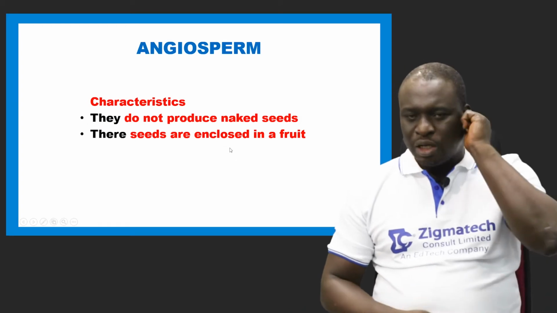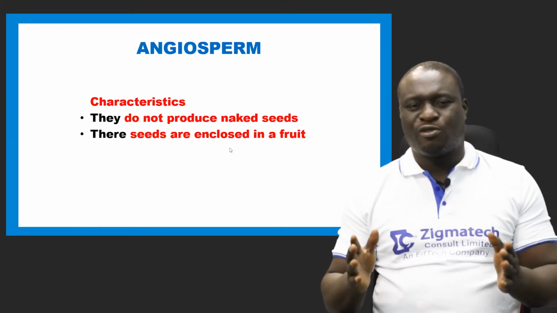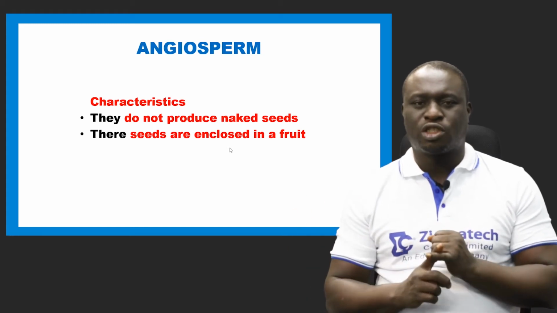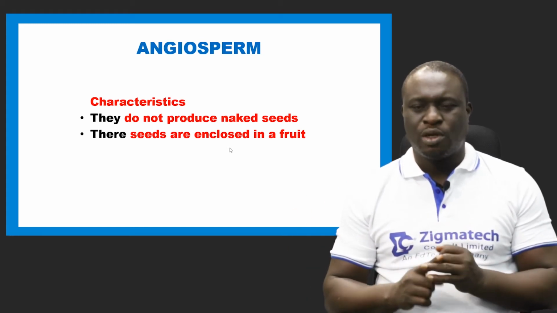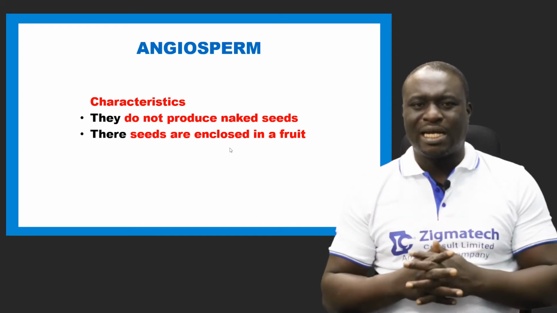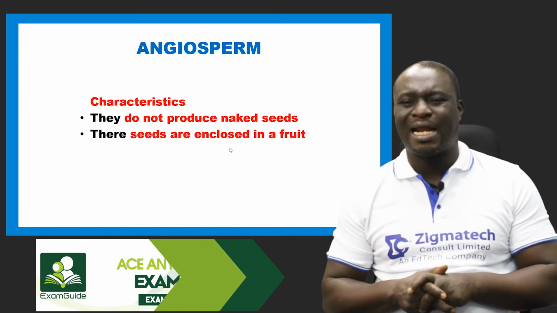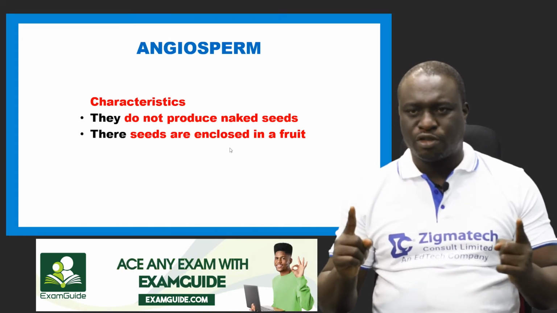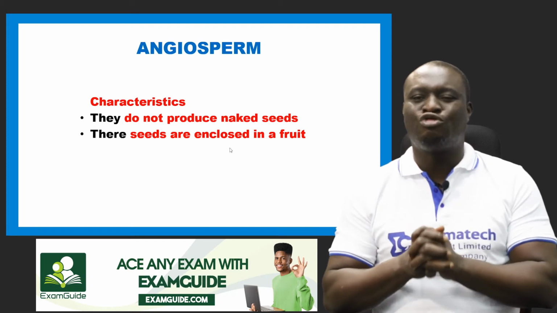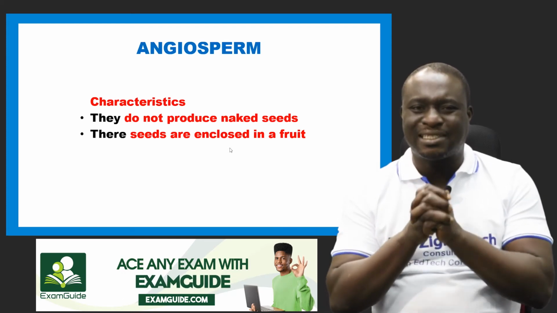Angiosperms. Remember, we said that the spermatophytes are divided into 2 subdivisions: gymnosperms and angiosperms. We've talked about several characteristics of a gymnosperm. Now we are looking at the characteristics of an angiosperm. Please compare the both of them. Number 1 for angiosperms is that they do not produce naked seeds.